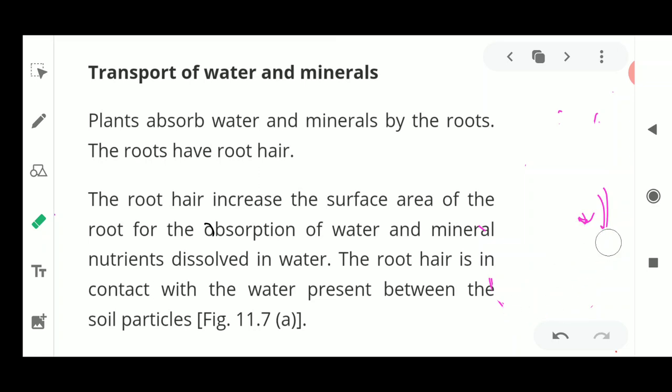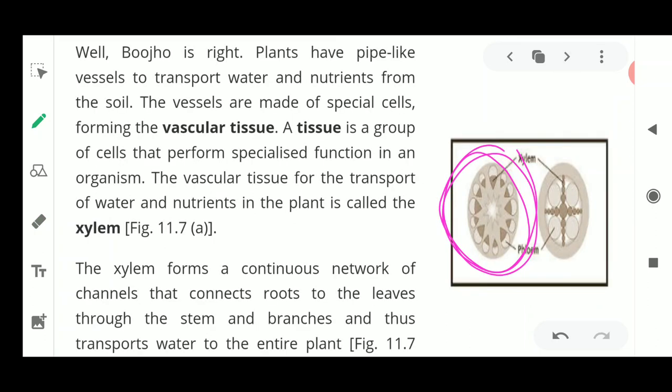Please remember the word tissue. There are two vascular tissues in a plant's body, known as xylem and phloem. We talked about xylem, that it is responsible only for the transportation of water, and the minerals dissolved in it. It is not going to transport any food material. Food is transported by another vessel, which is known as the phloem.